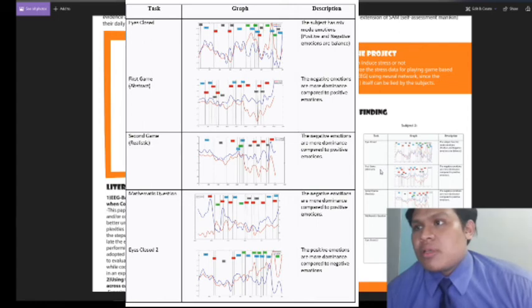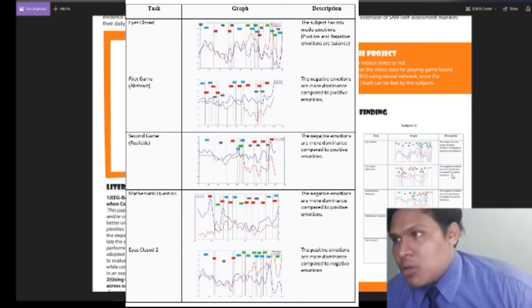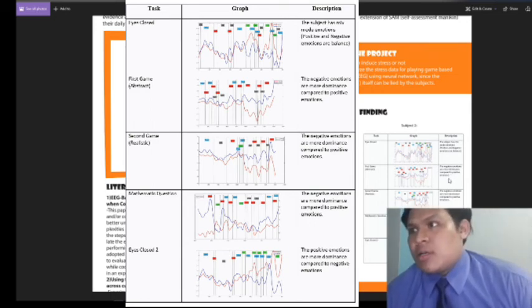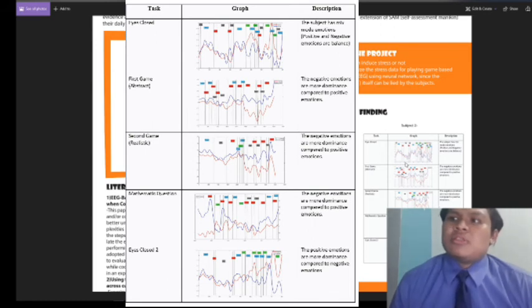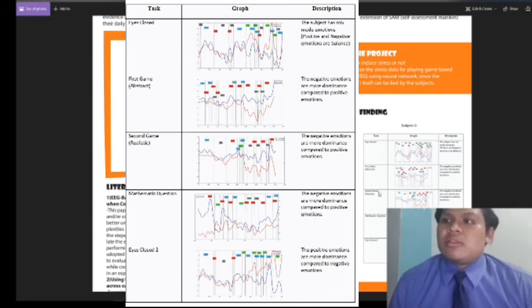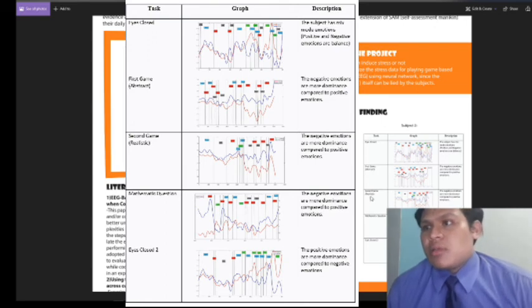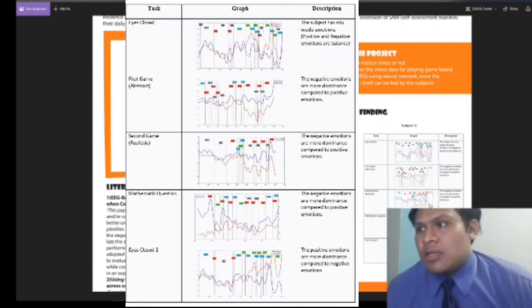We then gave the subject the first game, the abstract game, and it shows the negative emotion is more dominant compared to the positive emotion. From this, you can see that the subject starts to develop stress from this game, and it continues until the second game, the sixth game, where the negative emotion is also more dominant compared to positive emotion.